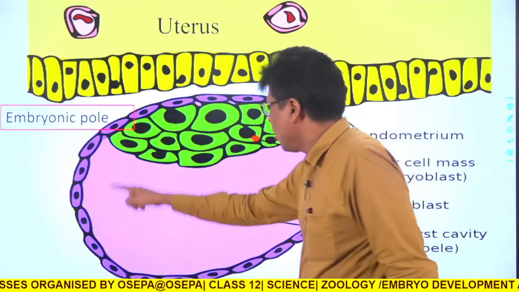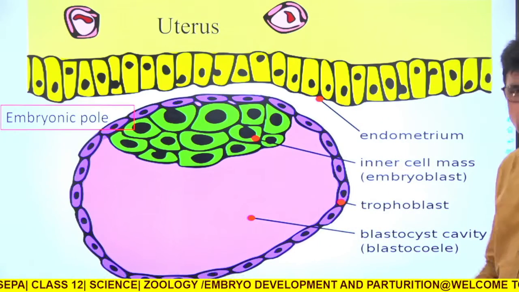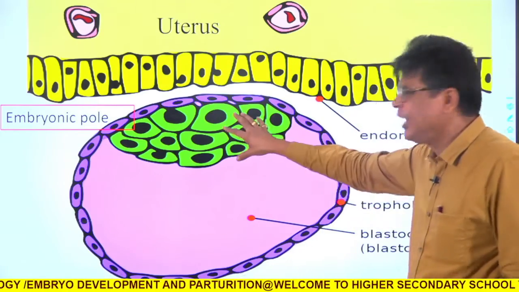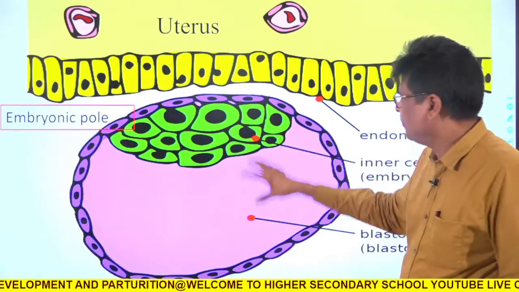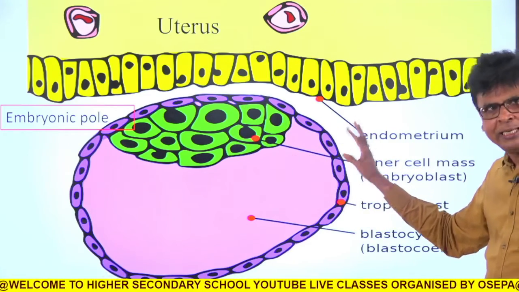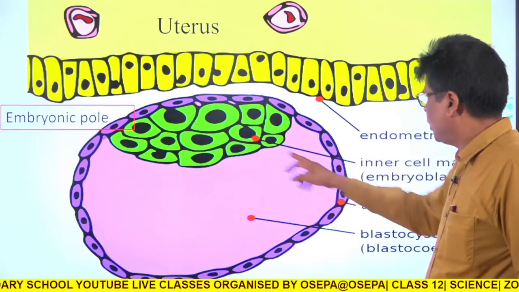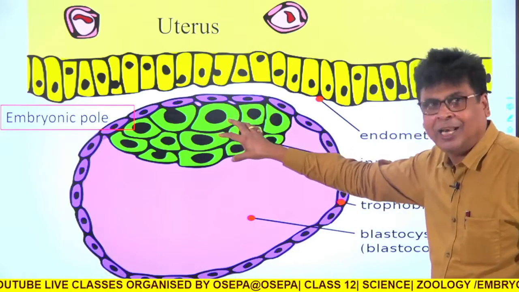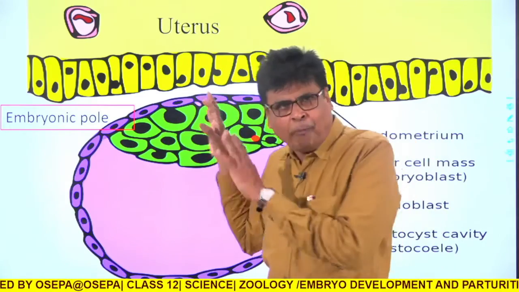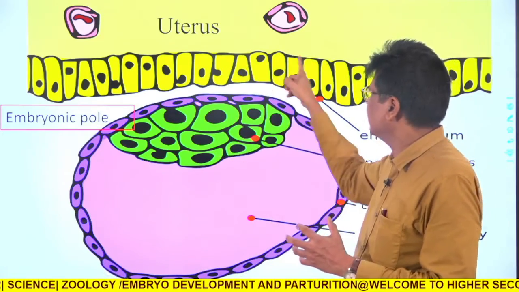So this is the outer covering, which is called trophoblast. Trophoblast means outer layer. On one side, on the inner side of the trophoblast, there is the inner cell mass, and that is called embryoblast. This cell will give rise to the embryo, and the trophoblast cell will provide nutrition until it comes in contact with the uterus.